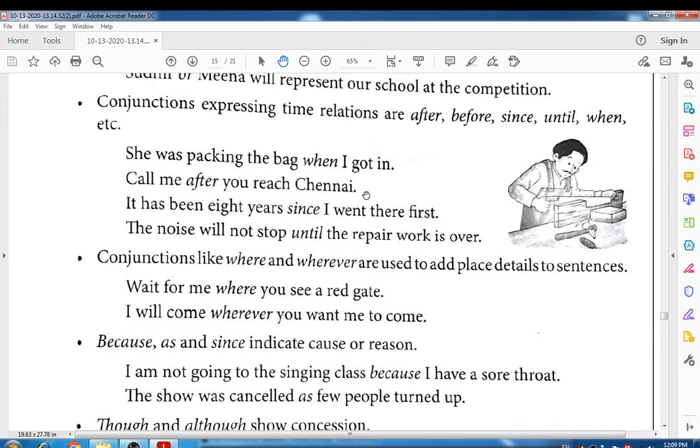So these are the time expressions given, and these conjunctions are mainly used to express time: after, before, since, until, when, etc. Right? Conjunctions like where and whenever are used to add place details to sentences. Look at the example: Wait for me where you see a red gate.